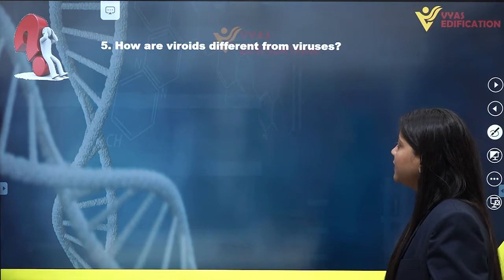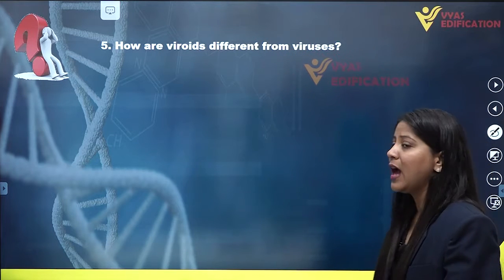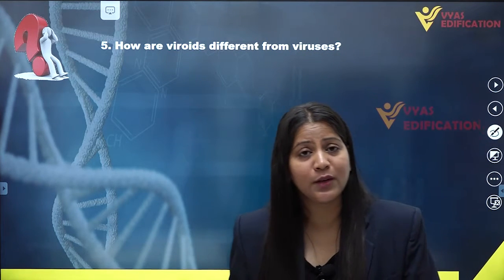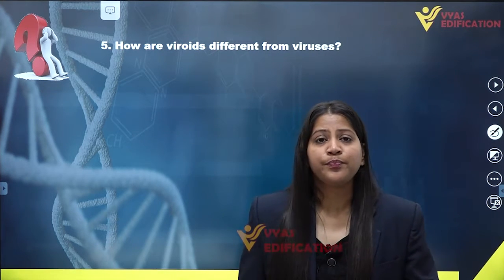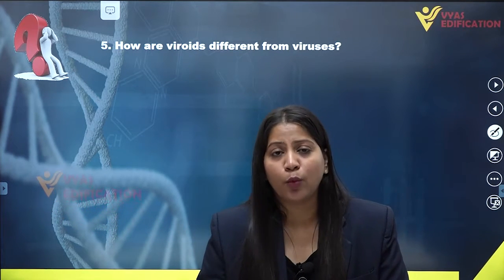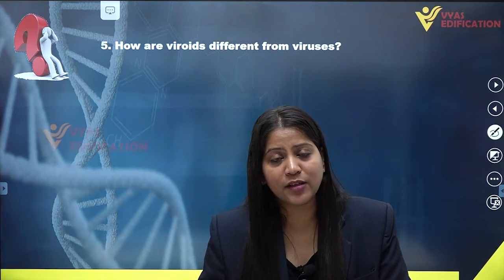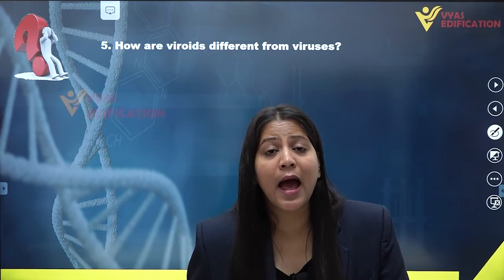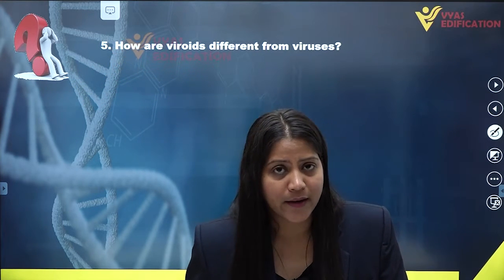How are viroids different from viruses? We have to differentiate between viruses and viroids here. First of all, viroids. What are viroids? Viroids are infectious entities which can affect plants, and they are smaller in size as compared to the viruses.